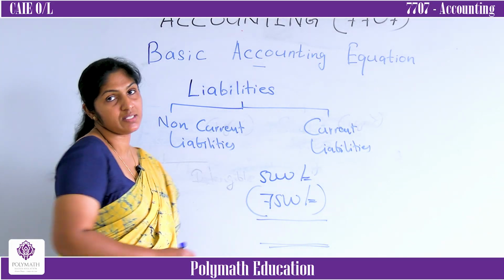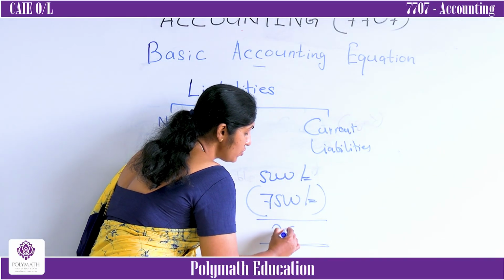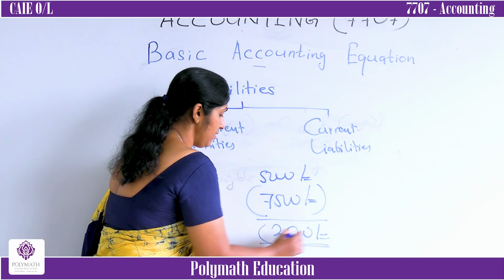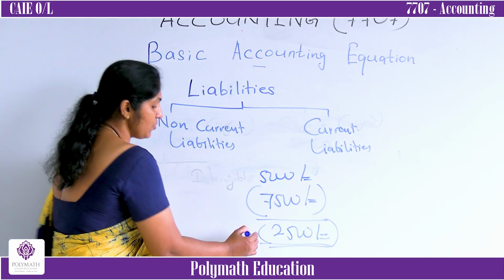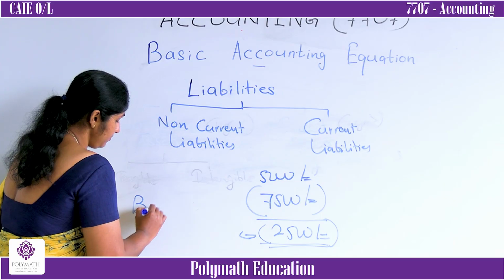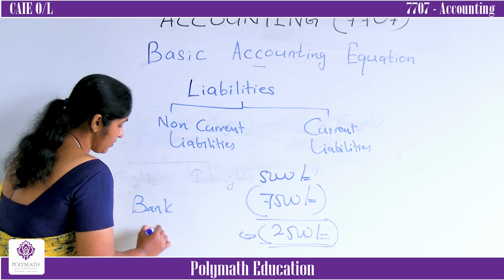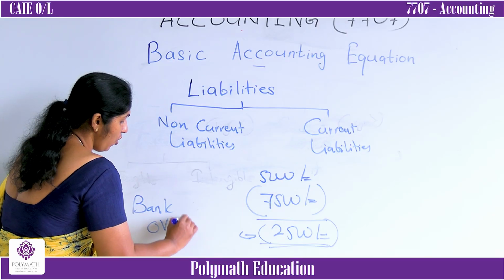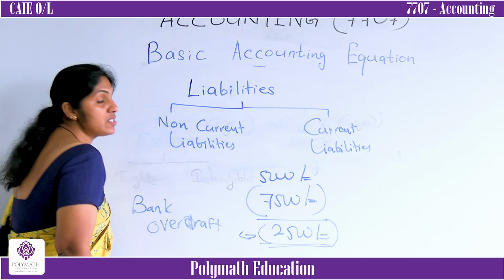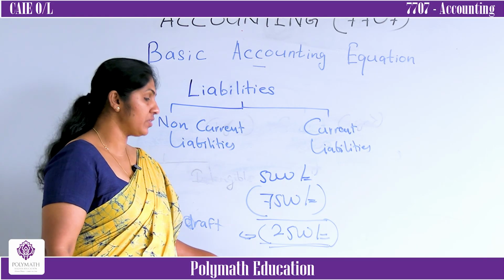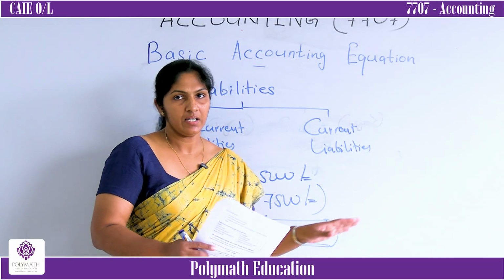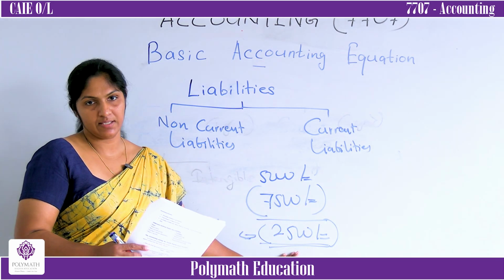But after withdrawing this 7,500, you owe the bank how much? You owe the bank 2,500. You should pay. This 2,500 is called a bank overdraft. Normally this amount should be settled within a short period, within one year at most. This is a bank overdraft.